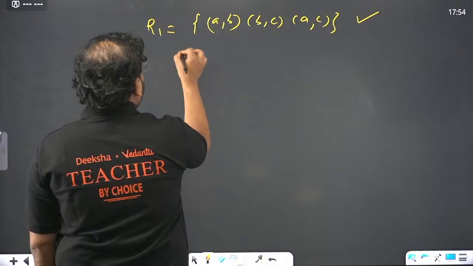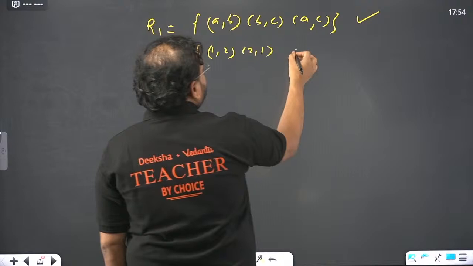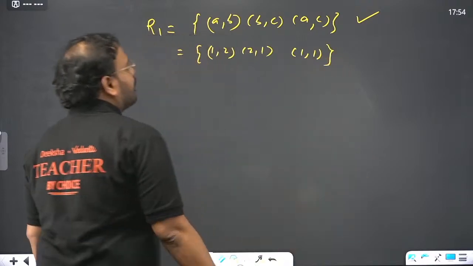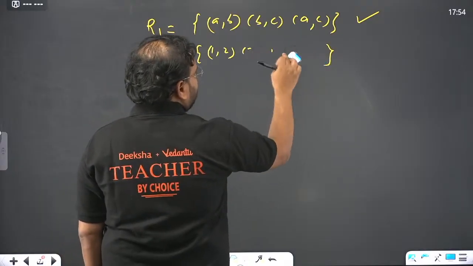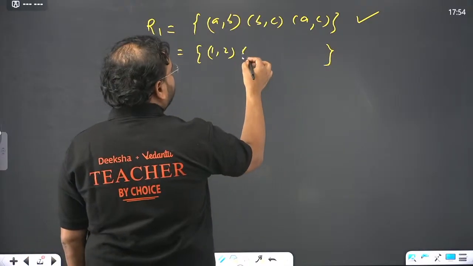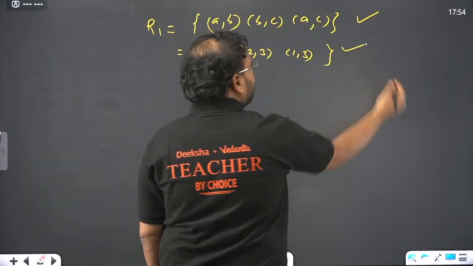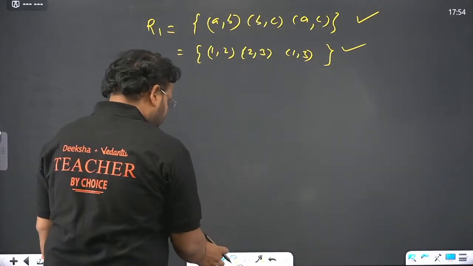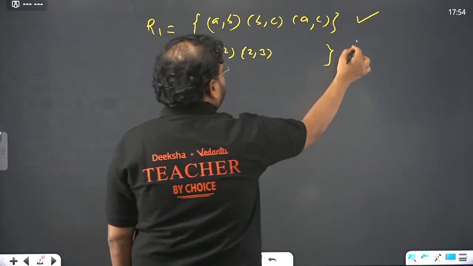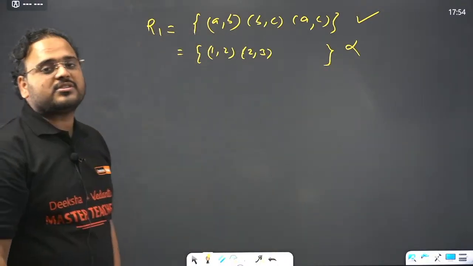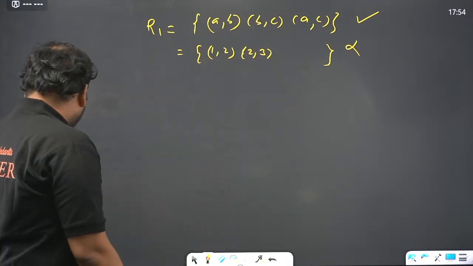Example, have a look. If I write, let's say, (1,2), (2,1), then I must have (1,1). I can write this as 3 also, no problem. I can write this as anything, just that this element has to be 2 only. Then the answer is (1,3). If all three are present, it becomes a transitive relation. But if even one of them is missing, let's say I don't have this, then it is no longer a transitive relation. So I must have all the conditions valid at once. AB, BC, AC must be there. That's how you remember transitive relation.